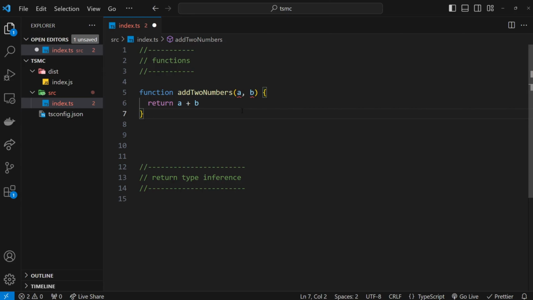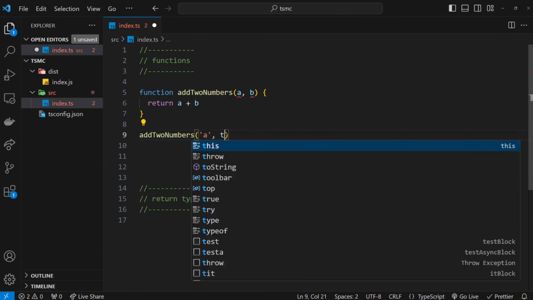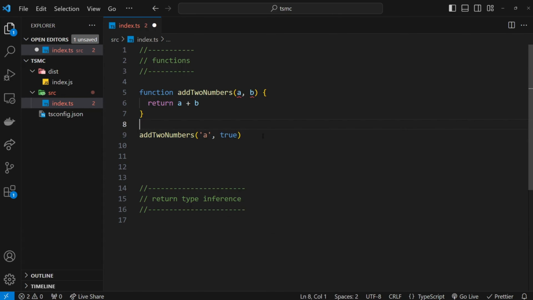Now in regular JavaScript, we can invoke this function and pass in any types of data as arguments, and it wouldn't cause any errors or bugs until runtime, right? So I could pass in a string and a boolean into this function, and we find out if there were any errors or bugs with that.